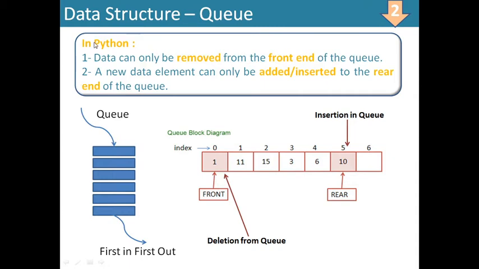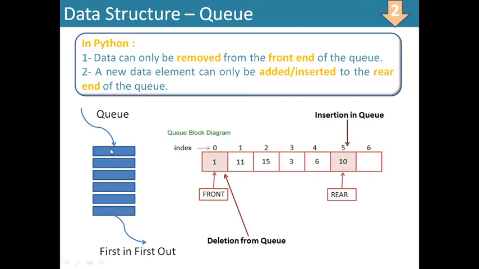Now here this is the front end and this is the rear end. The elements will keep on being inserted at the rear end. Insertion will be here and deletion will be from the front end. First 1 will be deleted, then 11 will be deleted, then 15 will be deleted. Similarly, new elements will keep on coming from the back. It is also an example of a queue, diagrammatically.